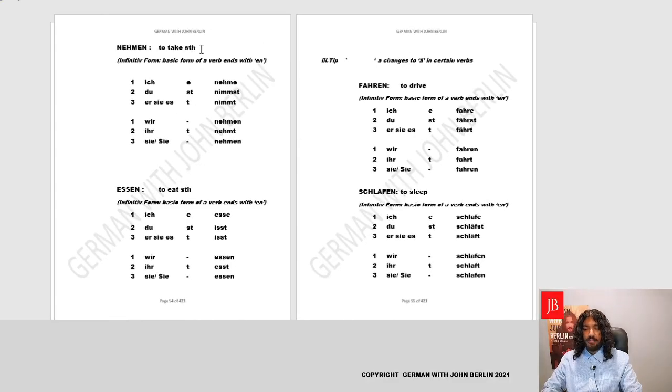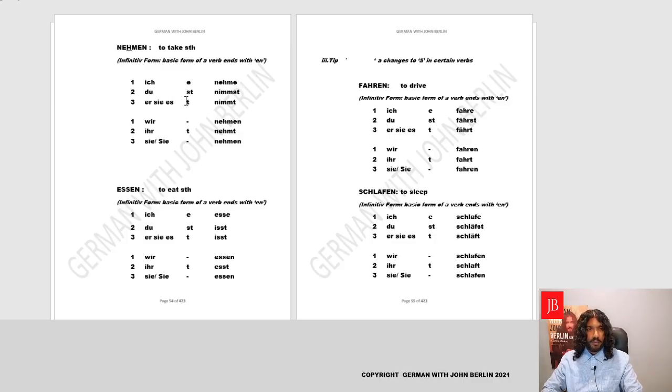Nehmen as well, a very important verb, to take, opposite of give, and it's also like ich nehme, but there is a catch. In the second form singular, it will not be nehmst, it will be, of course, we'll change the E to I, nim, but we'll add an M instead of the H. Yeah, so instead of the H, we get an M. We just need to remember that.